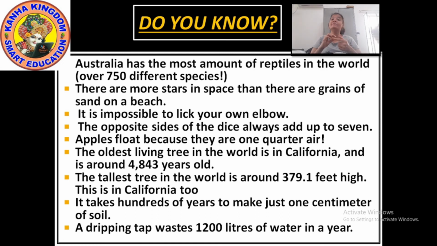So 6 and 1, 7. Same, if on the other side it is 5, then on the opposite side it will be 2. So 5 and 2, 7. So the opposite sides of the dice always add up to 7. You must not be knowing. Now just have a look at the dice if you have it, and see that the opposite sides always add up to 7.